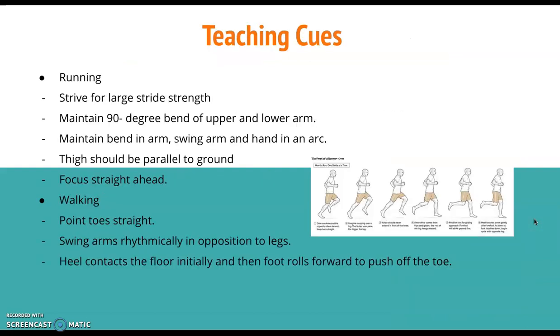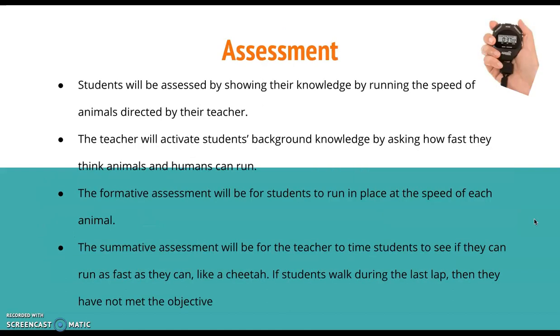For the teaching cues, we have running and walking. For running, we want the students to strive for larger stride strength, maintain a 90-degree bend of upper and lower arm, swing arm and hand in an arc. Thighs should be parallel to the ground, and you should always focus straight ahead. For walking, you should always point toes forward, swing arms rhythmically and opposite to legs, and heel contacts the floor initially, and then foot rolls forward to push off the toe.